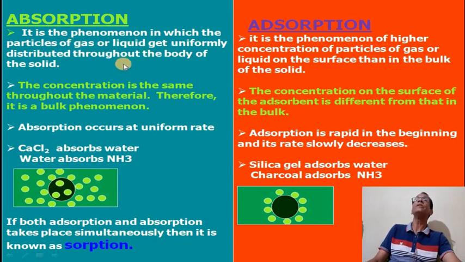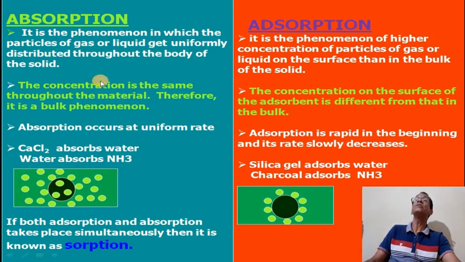Absorption is the phenomenon in which the particles of gas or liquid get uniformly distributed over the solid. Uniformly distributed, that is called absorption. And adsorption is just the opposite. Here the concentration of particles of gas and liquids is more on the surface of the solid. That means the surface of the solid contains more particles. Here the particles are uniformly distributed. This is the main difference between absorption and adsorption.